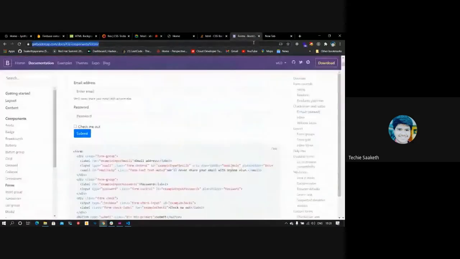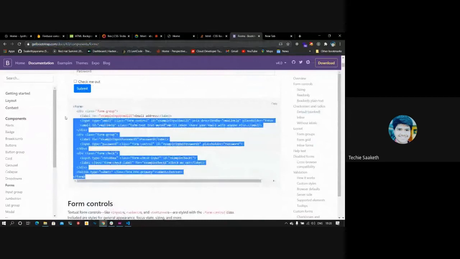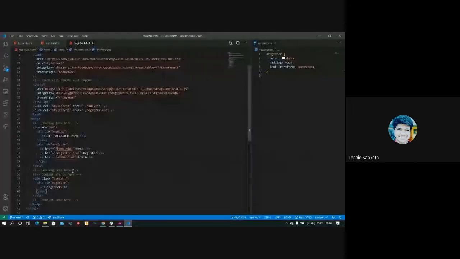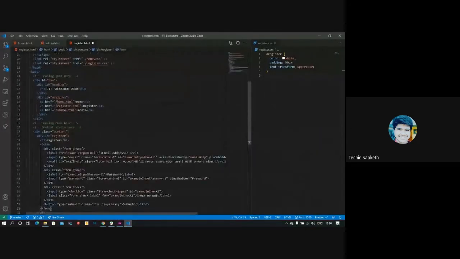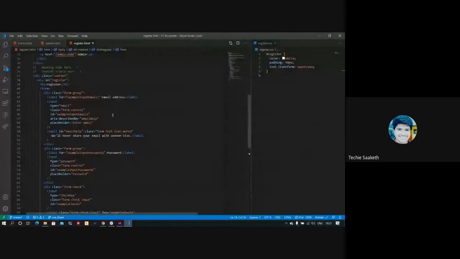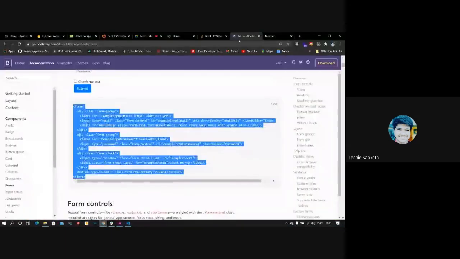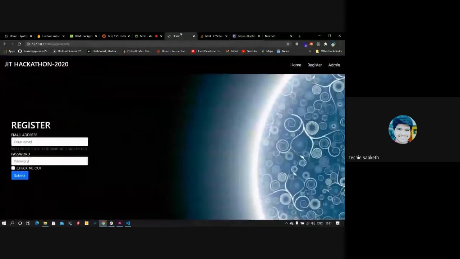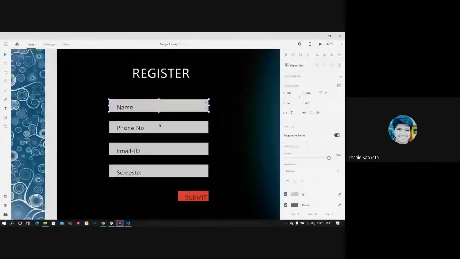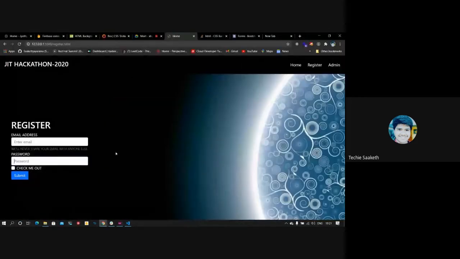So we'll just try copying this up and we'll paste it there, and we'll make changes so that it fits how it's in our prototype. So I just copied everything and I pasted here. Now let's see how our web page looks. You can see here, but we need name, phone number, email ID, and semester. So we'll do that now.